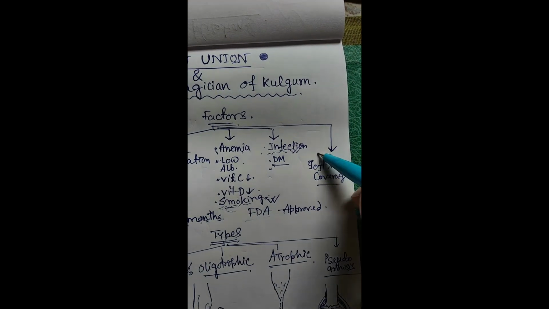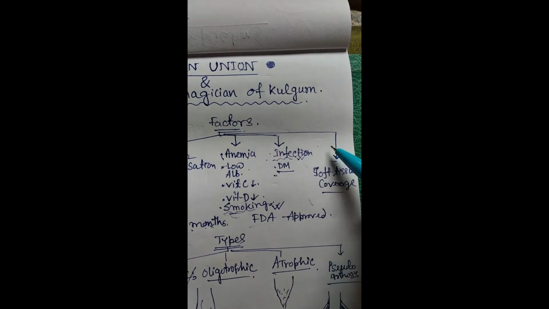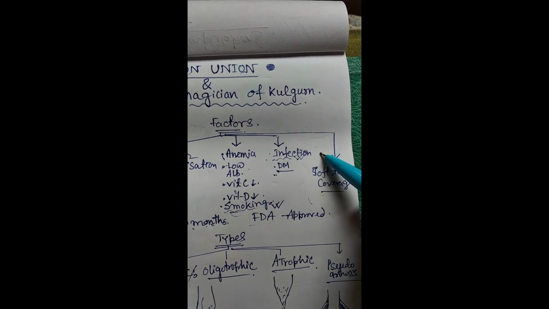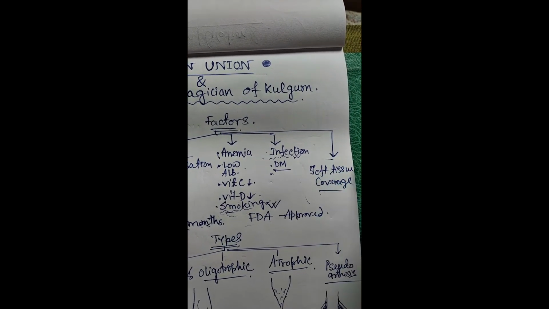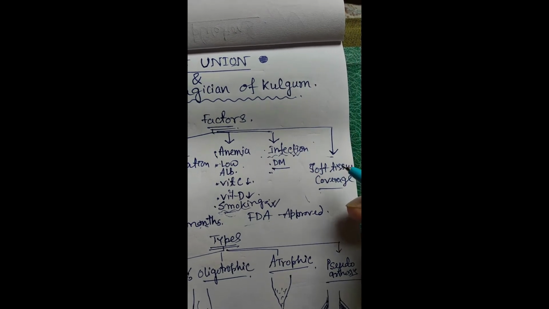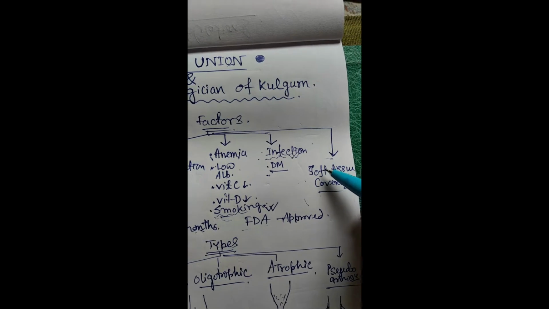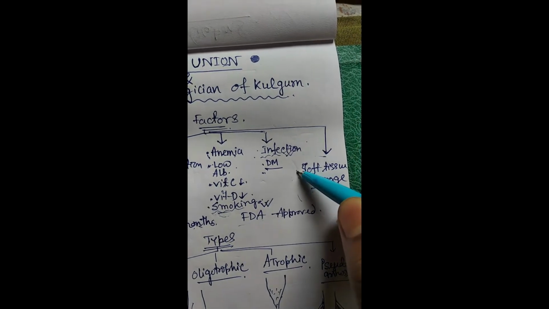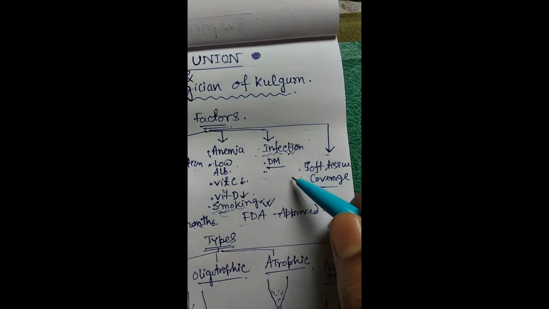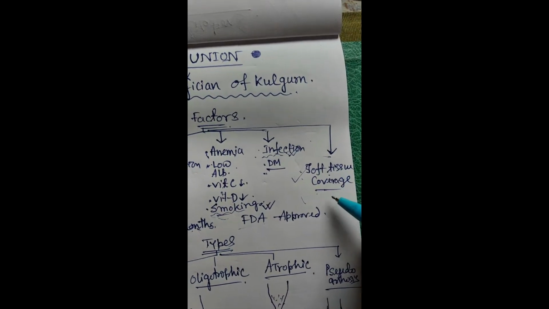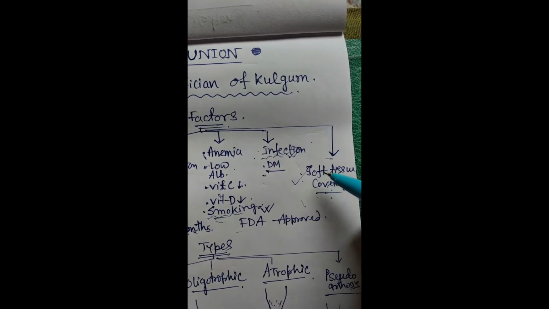And most important, I told you in the last teaching that bone is a tree in the soil of soft tissue. So blood supply of any type of uniting bone is very important. The blood supply comes from the soft tissue coverage and the endosteal blood supply. Now, in case of fracture, the endosteal blood supply is lost. So the soft tissue surrounding the fracture will be very important. So bad soft tissue coverage is one of the most important causes of non-union in case of open fracture.